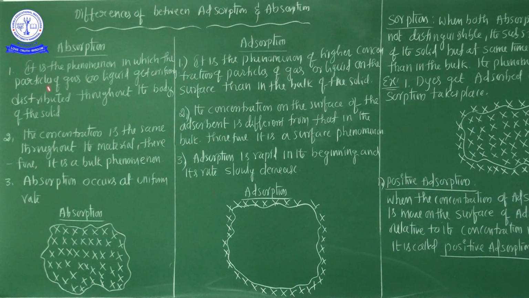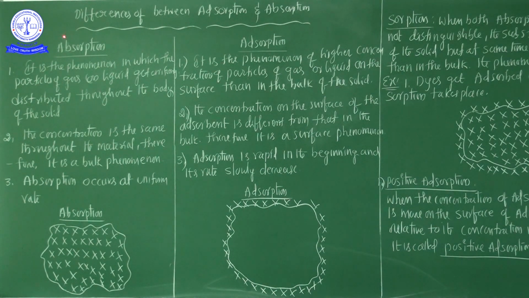So the first one here, absorption. It is a phenomenon in which the particles of a gas or liquid, gaseous particles or liquid particles, get uniformly distributed throughout the body of the solid.